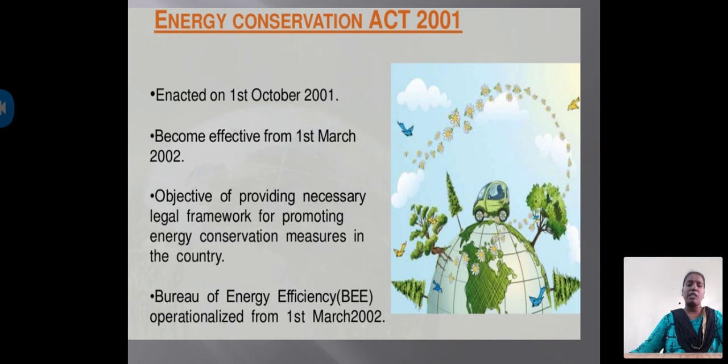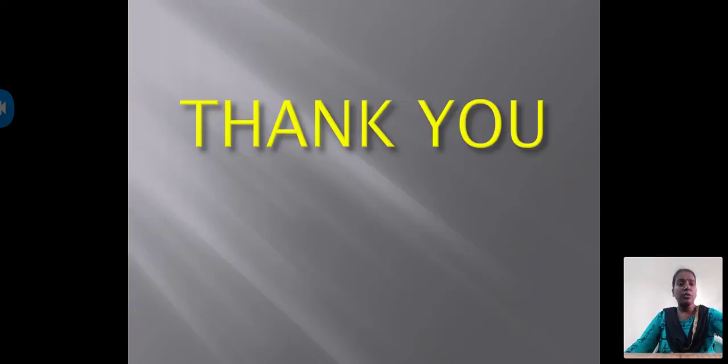What is the main objective here? Providing the necessary framework for promoting energy conservation, meaning the system required should be provided. Why? For conservation measures. Conservation means what? Preparation and protection of energy in the country. The Bureau of Energy Efficiency, BEE, was operationalized from 1st March 2002.